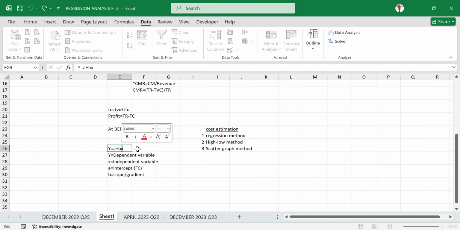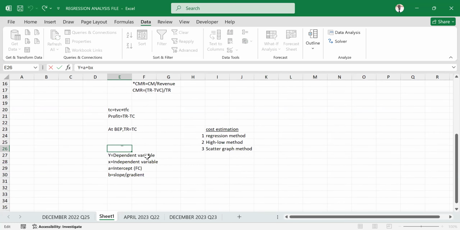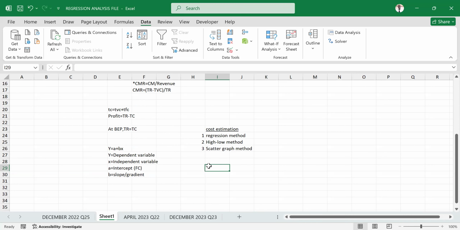I just mentioned that when you look at this equation, the independent variable can be one or more in the definition of regression analysis. So where you have a cost estimation method with more than one independent variable, sometimes it can be expressed in terms of y.